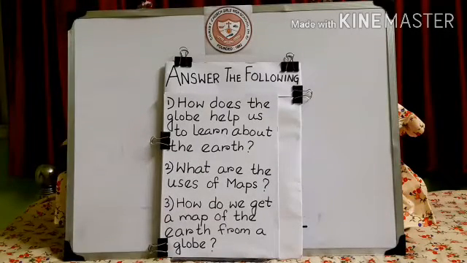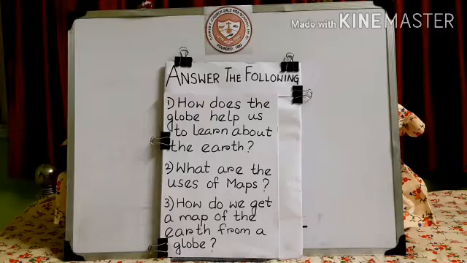So, this is called the map of the world on globe. The map, what is globe? Globe is something like a ball, okay? And what is done? Map is drawn and it is stuck on the globe. So, how will we get a map of the earth from a globe?